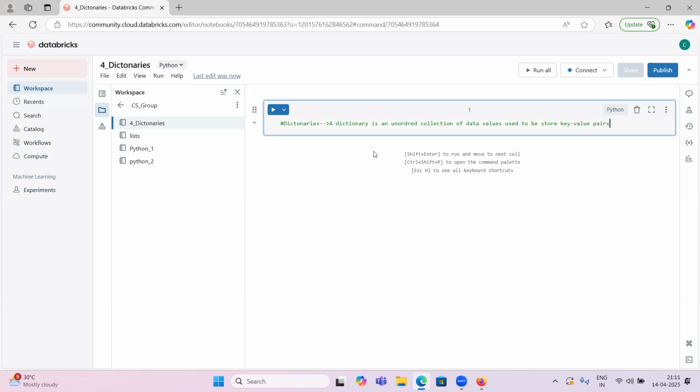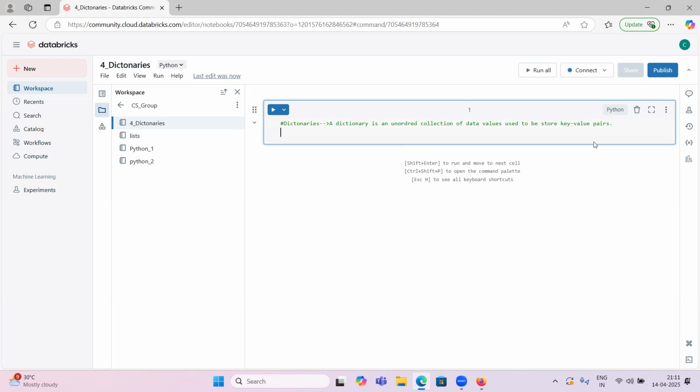In dictionaries, the data is stored in key value pairs, and there should not be any order. We should not follow order. I will show you what the order is, and whether we need to follow the same order or not.